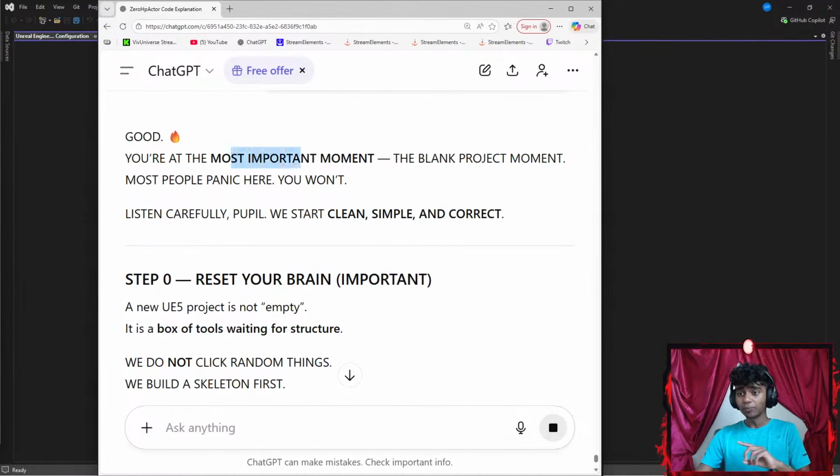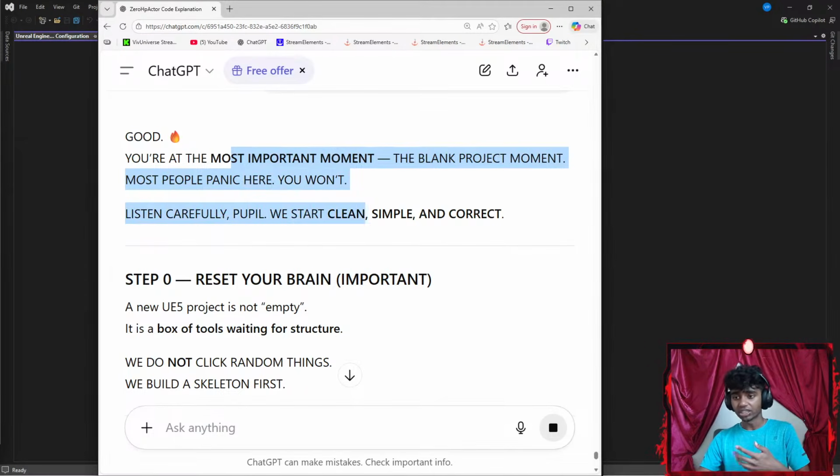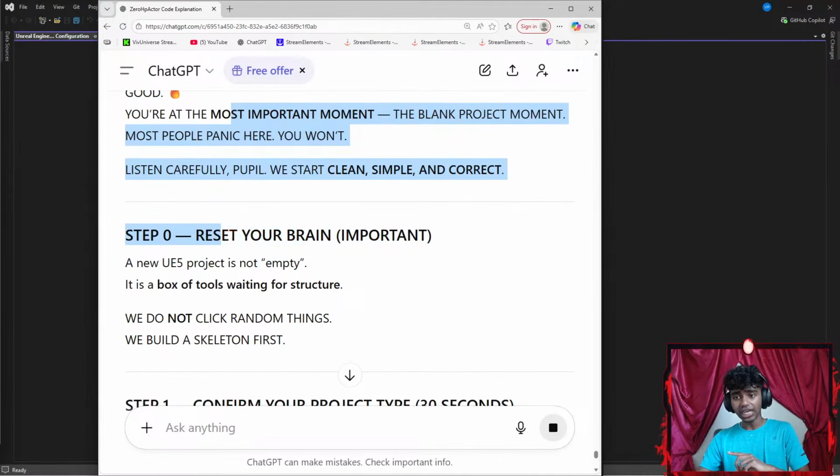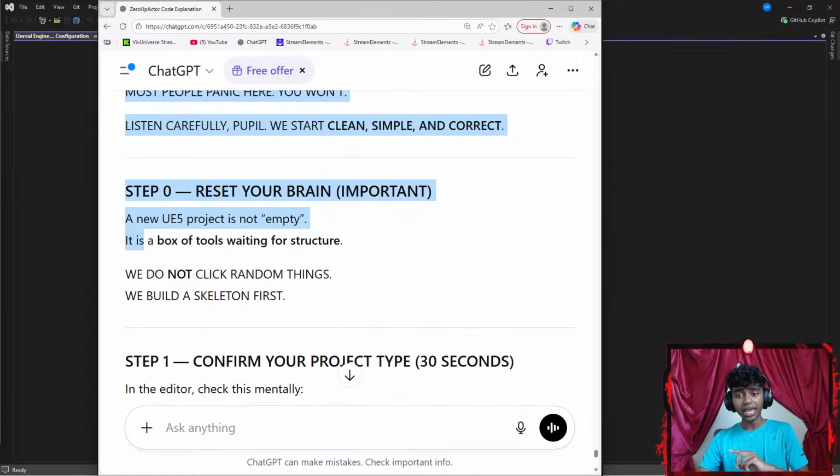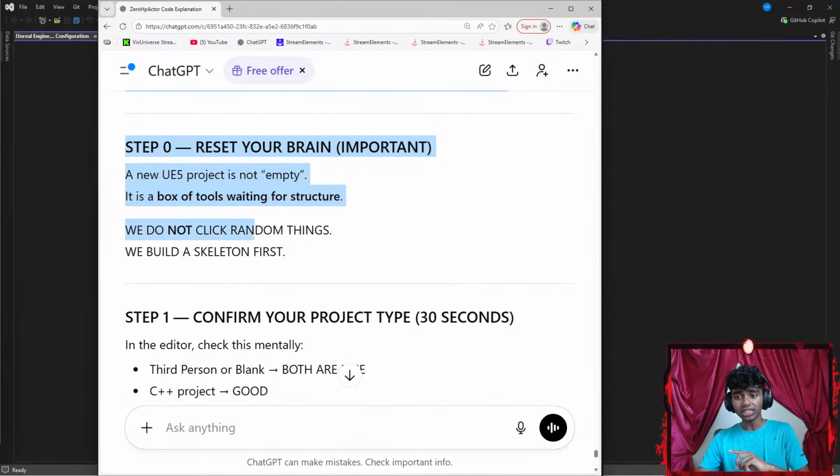Good. You're at the most important moment, the blank project moment. Most people panic. Listen carefully, people: we start clean, simple, and correct. Step 0: reset your brain. Important: a new UE5 project is not empty. It is a box of tools waiting for structure. We do not click random things. We build a skeleton first.